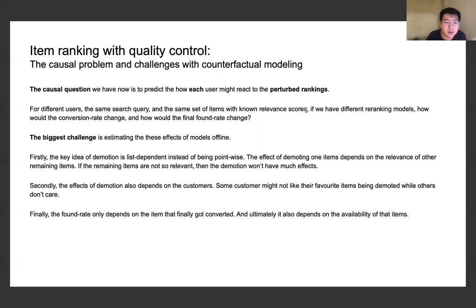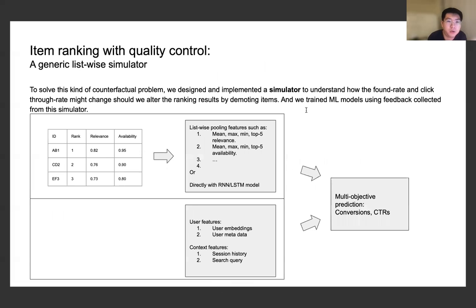Finally, the found rate only depends on the item that is finally converted, and that is what we observed. But when we perturb the ranking, it is unknown to us which item will be finally picked up by the customers. That brings a lot of uncertainty as well. So as you can see, if we want to solve the three problems very rigorously, that is very challenging. But it's a very important question. We still want to have some answers. So what do we do?